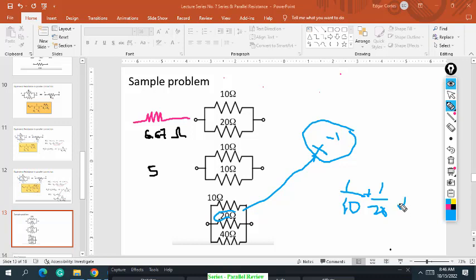But remember, class, the equivalent is 1 over R, right? So you inverse it again to get the equivalent. You take the inverse of your answer, and then you come up with 5.71.